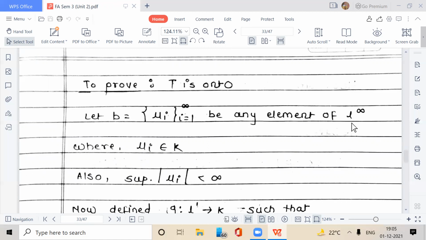Because every sequence in space L infinity is bounded, the absolute value of every element in every sequence will be less than some constant k. Here k is denoted for the scalar field. So we can write less than infinity because it has a finite value. So supremum of mod of mu I is less than infinity.